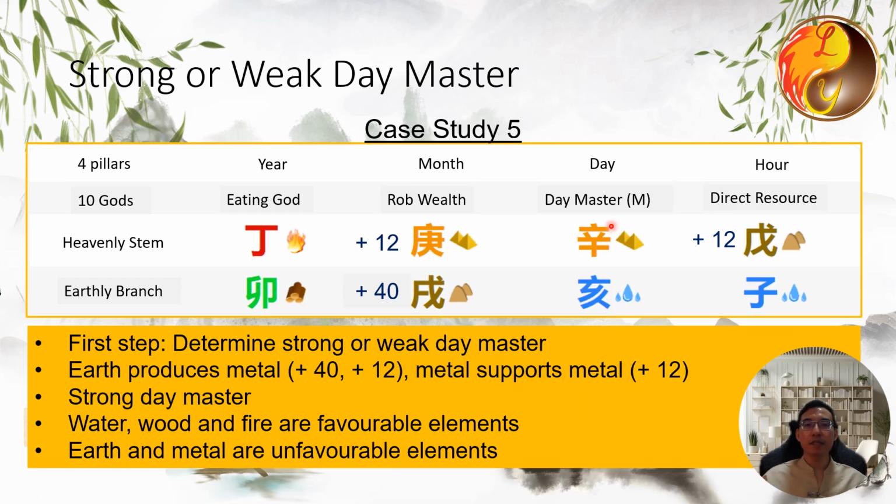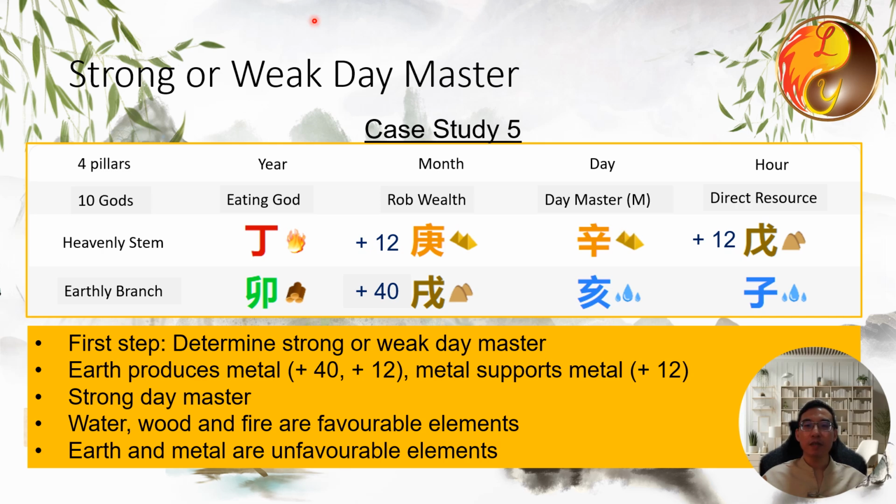Let's examine this case where we have found a person who is strong. This person's day master is represented by the color gold, indicating they are of metal destiny. Let's look at their relationship with the month ruler. The month ruler is represented by the earth, and earth produces metal. Additionally, the month stamp also contains metal, which supports metal. Furthermore, the hour stamp is represented by earth, which can generate metal as well. Therefore, this person is considered strong.